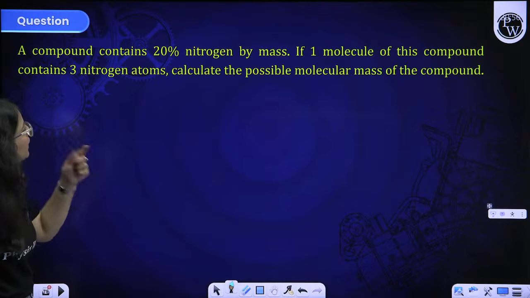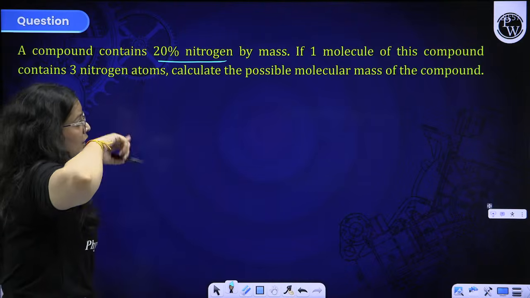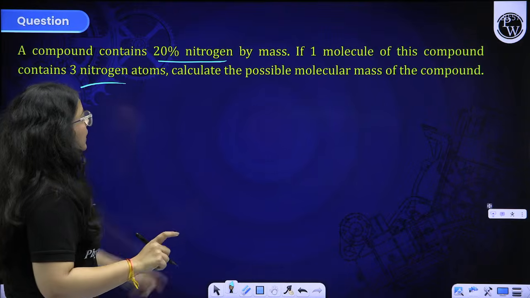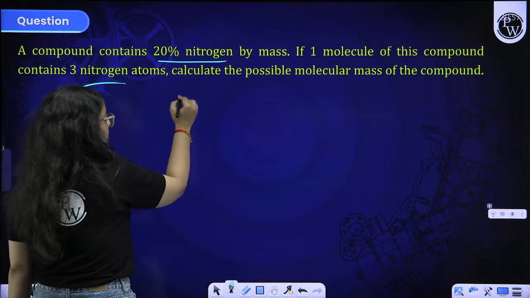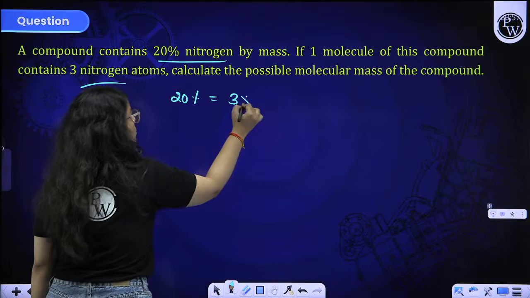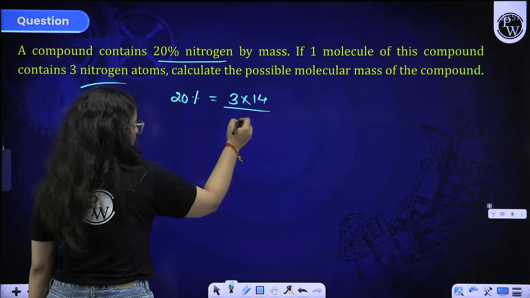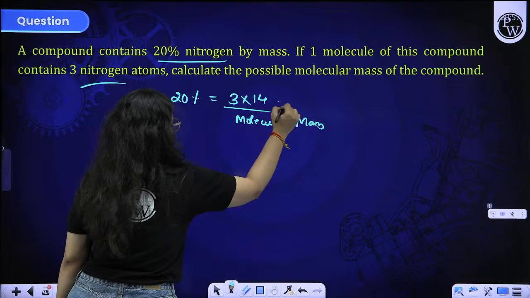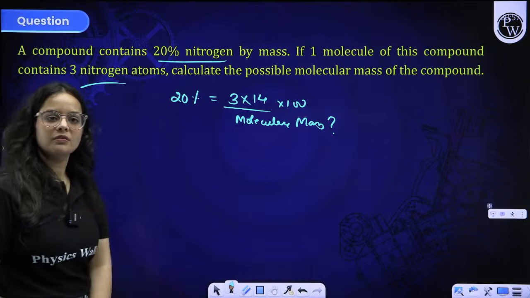Similarly, a compound contains 20% nitrogen by mass. That means the percentage of nitrogen is given to you. If one molecule of this compound contains 3 nitrogen atoms, calculate the possible molecular mass. Again the same formula. Percentage of nitrogen given to you, 20%. How many nitrogen atoms? 3 nitrogen atoms. So mass of nitrogen is 14. Molecular mass they are asking us, so we will write the molecular mass into 100. We can easily find it by putting in the values of the rest.